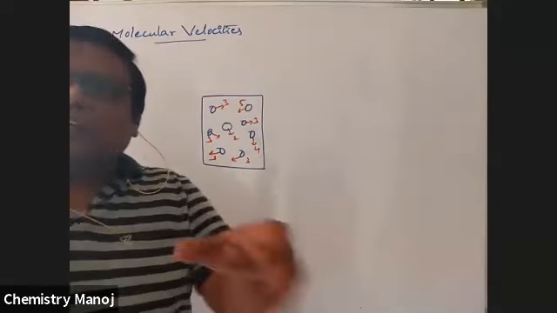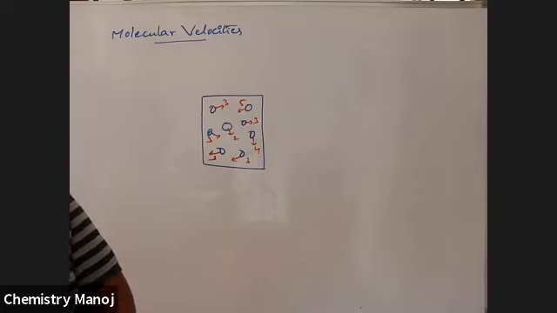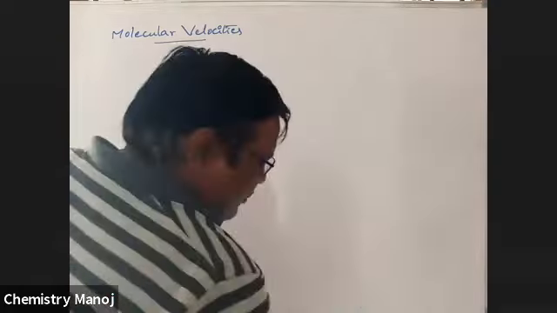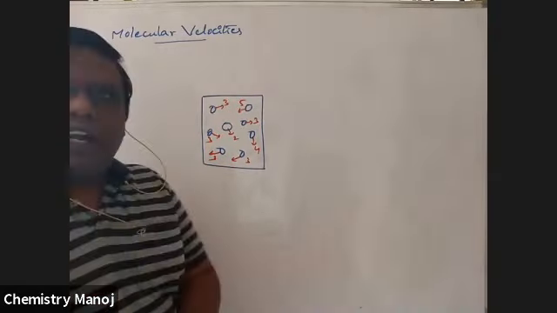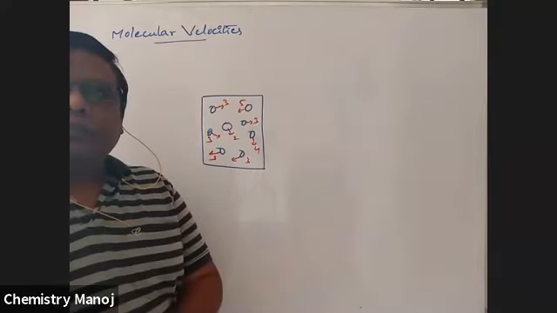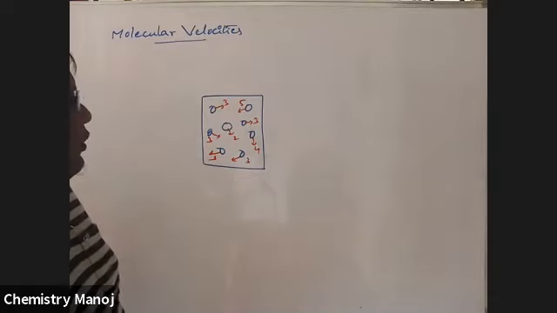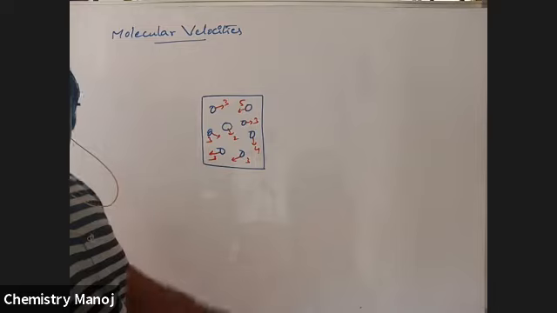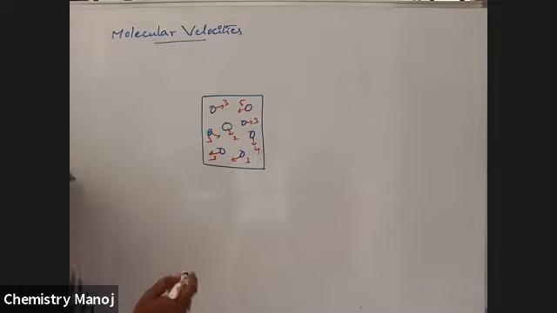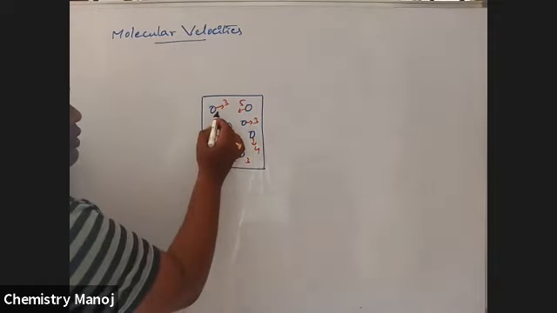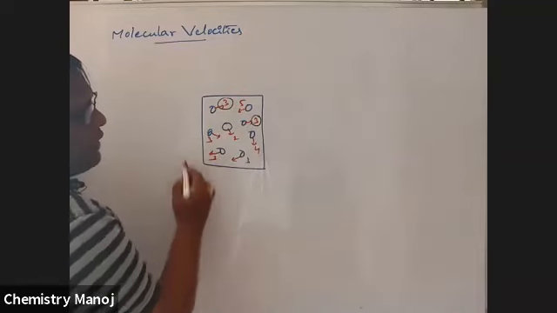But their average value is constant and not changed. See here. By using these values, now I am going to explain the different velocities we are going to use here. This gas molecule has 3 velocity. This gas molecule also has 3 velocity.